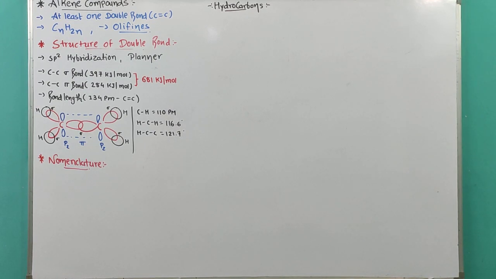Open your textbook. In your textbook there will be a particular example, example number 13.7. You can see there is a particular nomenclature given to identify for us. So let's discuss example number 13.7. Let me open it in my textbook so that we can solve it properly.